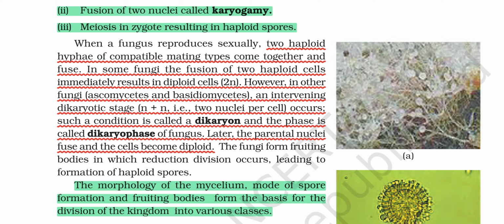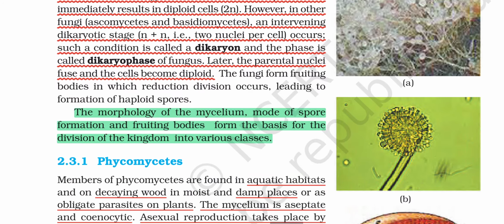It stays in n plus n condition. That means there are two nuclei in one cell. That means it is dikaryon. Di means two and karyon means nucleus. So it is dikaryon, and the phase is called the dikaryophase of the fungus. Later on the nuclei fuse, and then haploid spores form by reductional division, that is meiosis.